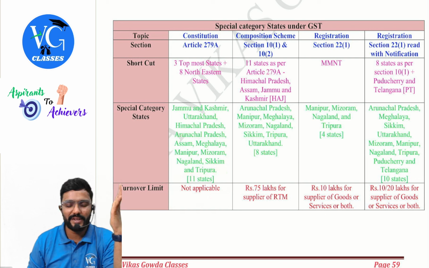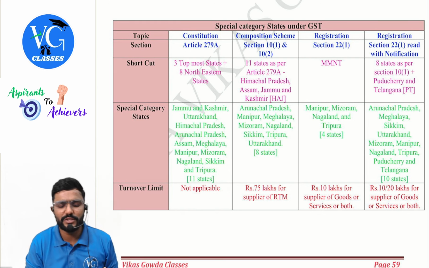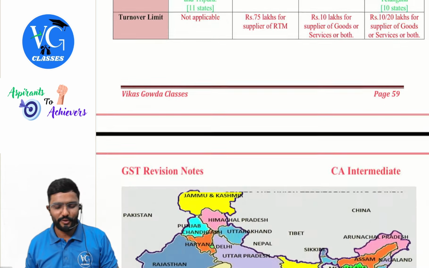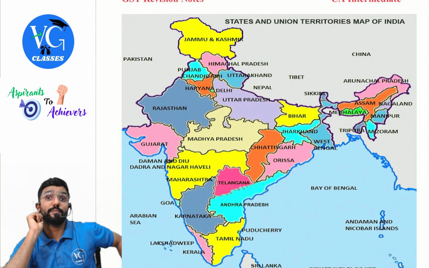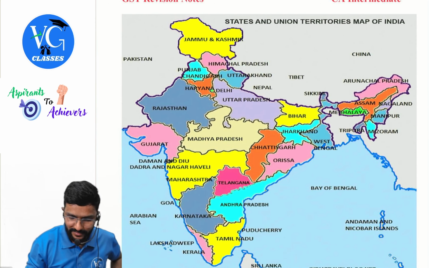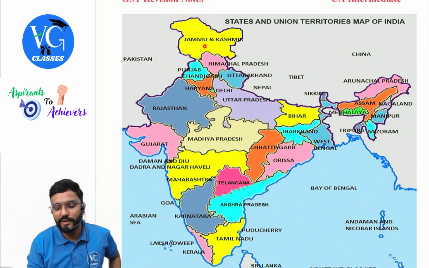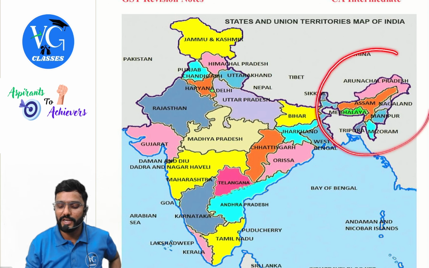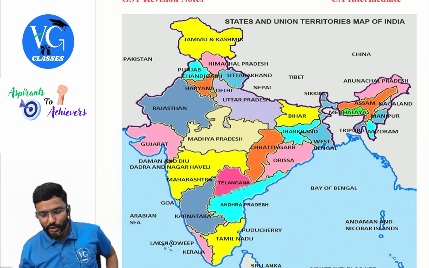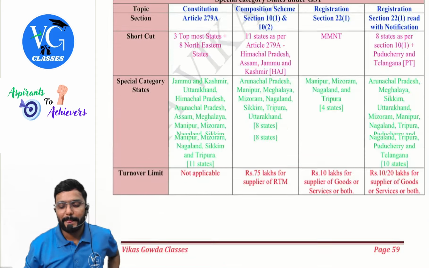Turnover limit, sir, everywhere they have not taken all 11. Only for Article 279A, they are special. So India map also I have given. You can just have a look where it will come. Sir, you told top 3. How come? How can we trust you? Jammu Kashmir, Himachal Pradesh, Uttarakhand. Top 3. Which side is it going? North. Correct? Yes. So 8 northeastern states, guys. Clear? Yes. Fine. Coming back.